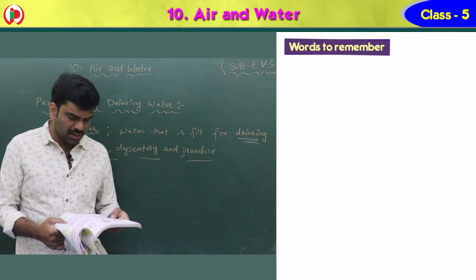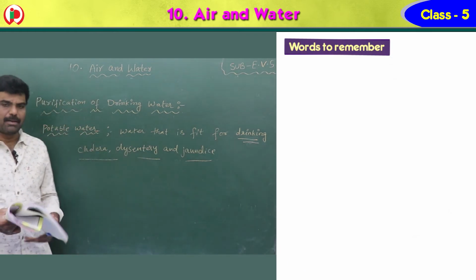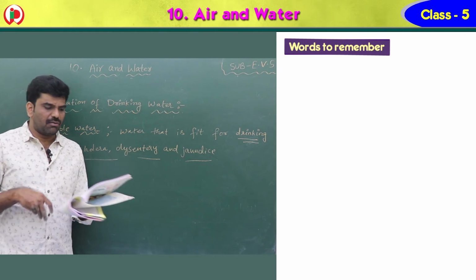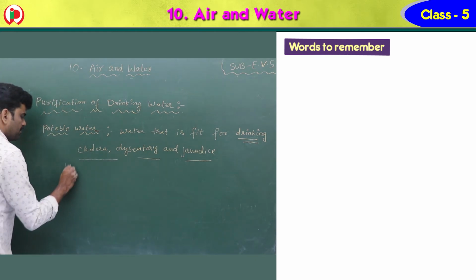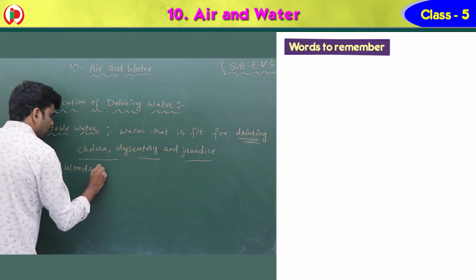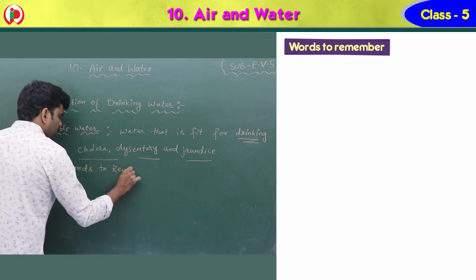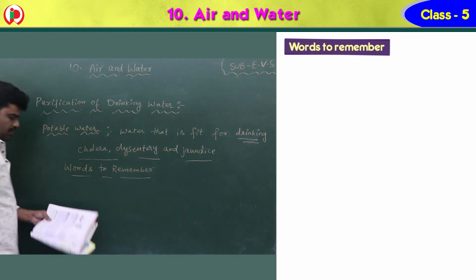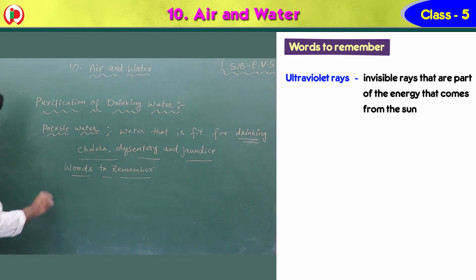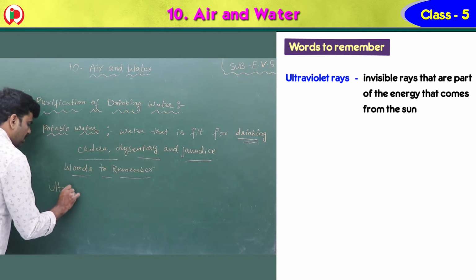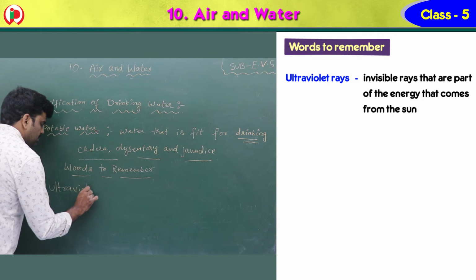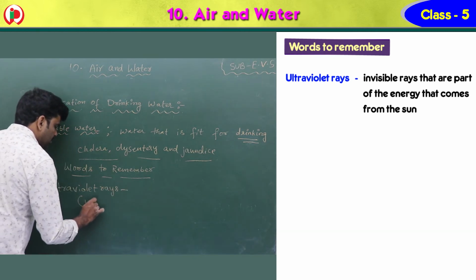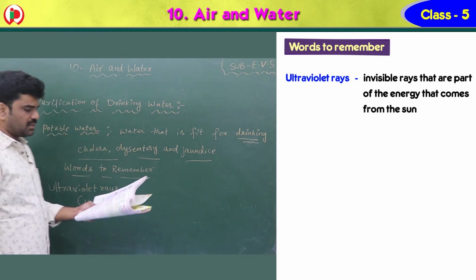Now let's go to the words to remember. In page number 72 we have two words. What is the first one? Words to remember. The first one is ultraviolet rays. Ultraviolet rays are simply called UV rays, children.